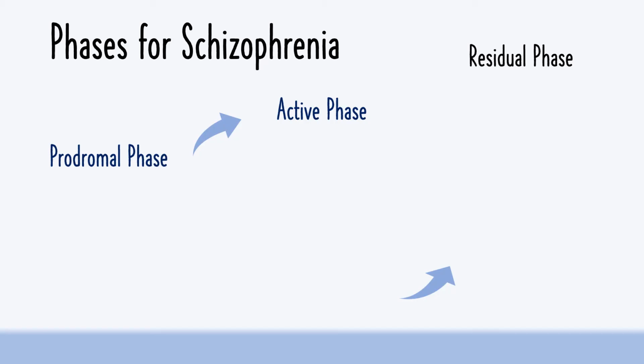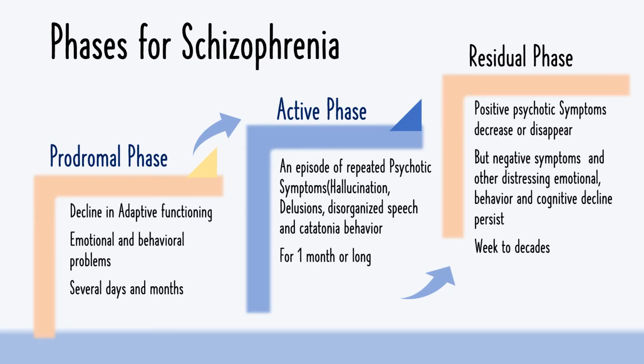Now we will discuss the phases of schizophrenia. There are three phases of schizophrenia. The first is known as the prodromal phase, the second is the active phase, and the third is the residual phase. In the prodromal phase, an overall decline in adaptive functioning can be seen, and emotional and behavioral problems start, and all the symptoms persist for days to months. The next is the active phase, when psychotic symptoms appear, which are hallucinations, delusions, disorganized speech, and catatonic behavior, and that persists for 1 month or longer.